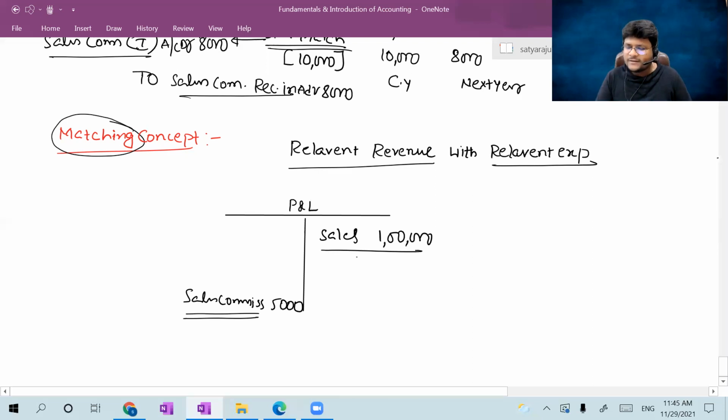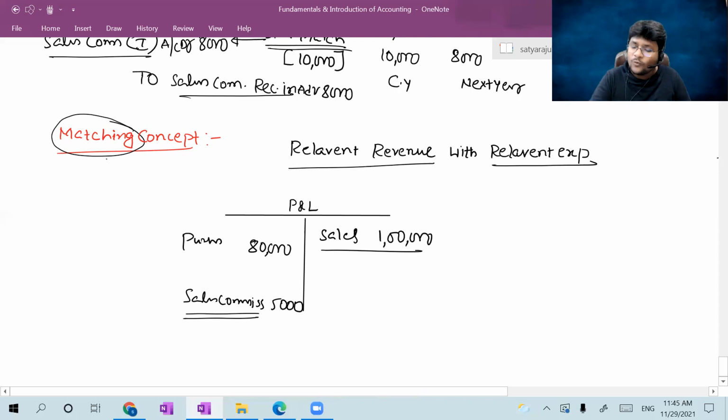Sir, to generate this sales, if you incur sales commission, record it as an expense. To complete that sale, if you purchase certain goods, let us assume purchases of 80,000 worth of goods were made. You should treat it as an expenditure, which is nothing but the matching concept.